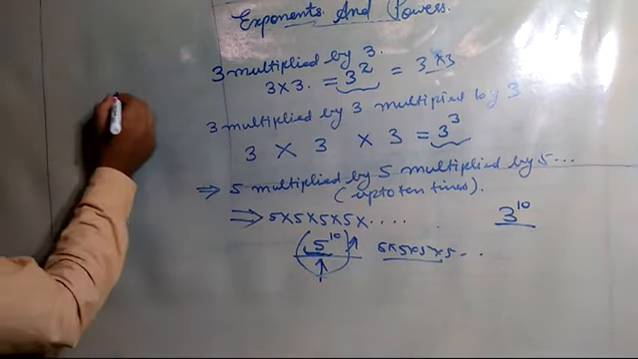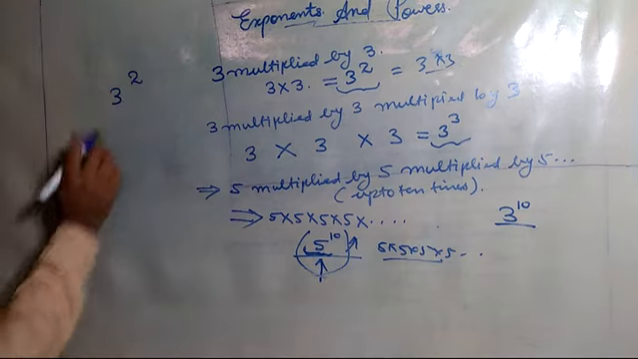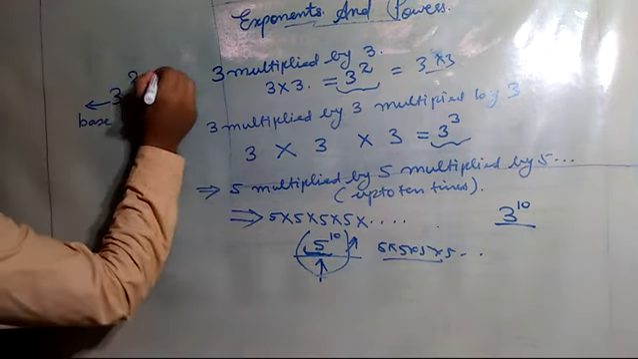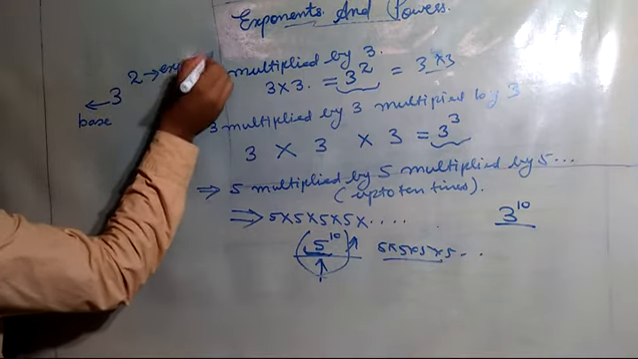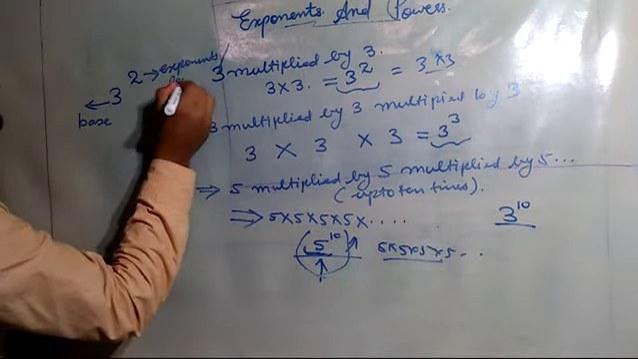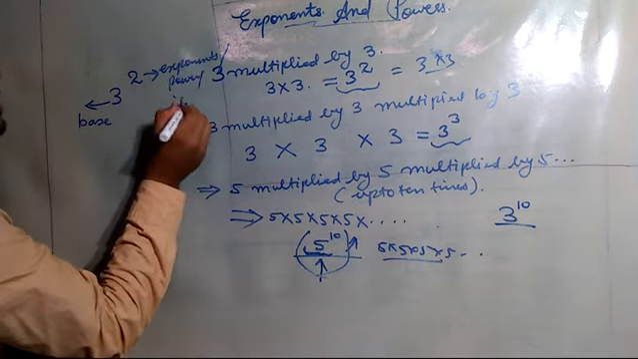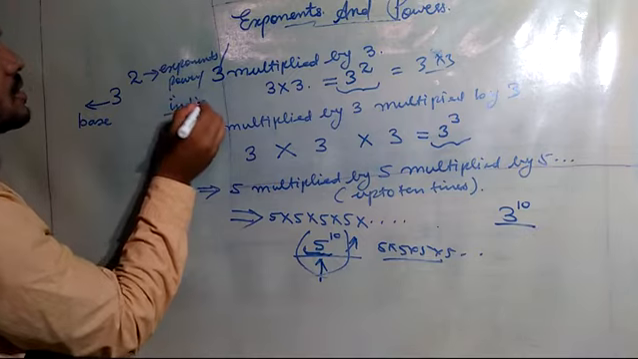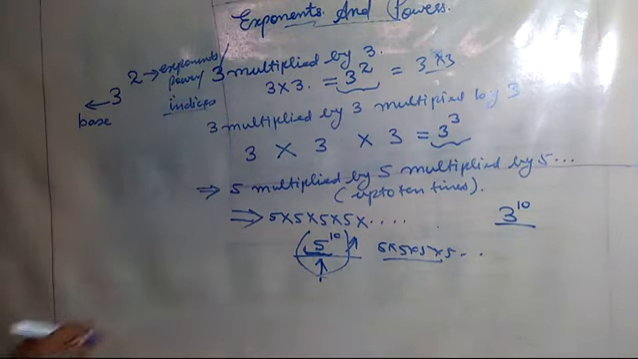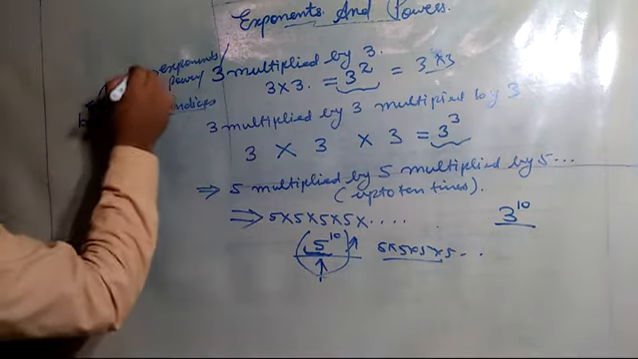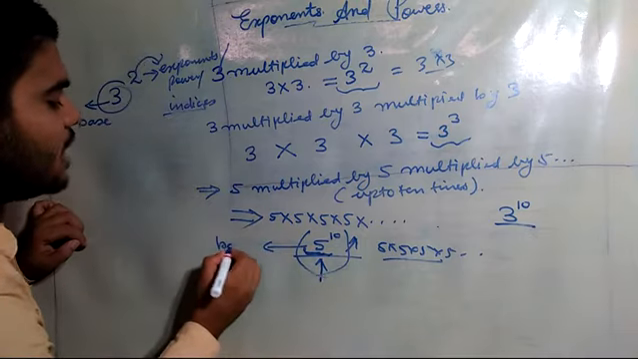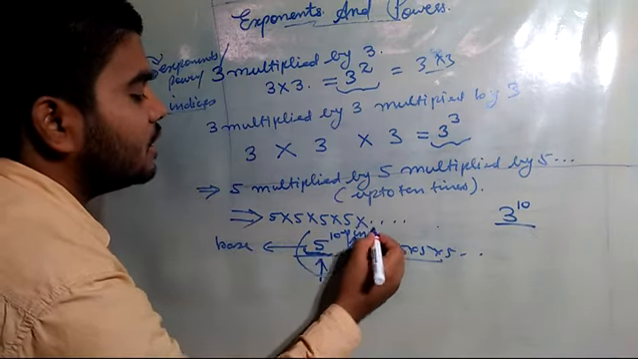So here in 3 raised power 2, this 3 is called the base and this 2 is called the exponent. Exponents, or you say power, or you say indices. So this 3 is called the base, 2 is called the exponent. Now in the same way, here 5 is called the base and this 10 is called the indices.